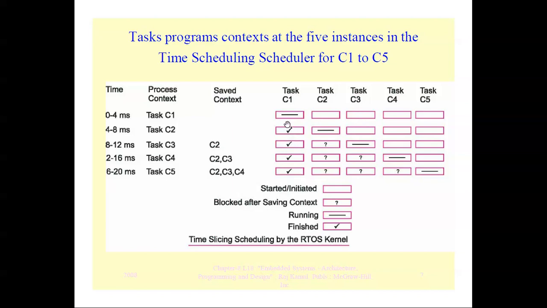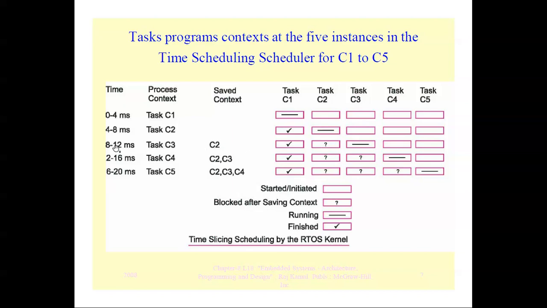Finished is indicated by the tick symbol. At 4 to 8, task C2 comes and it is serviced only for 4 milliseconds. The remaining part has to be placed in the queue, and that is indicated by the question mark.